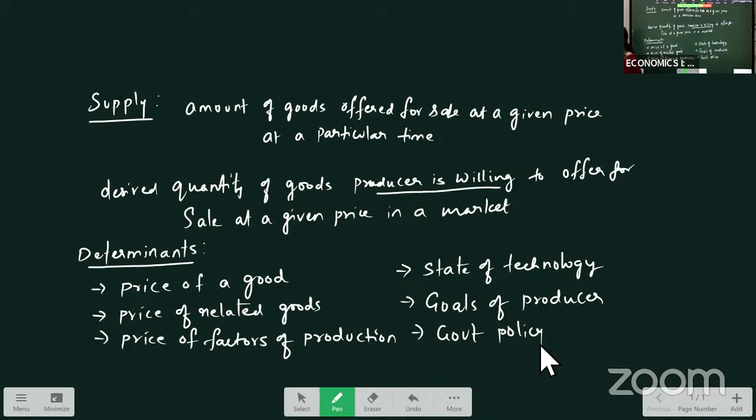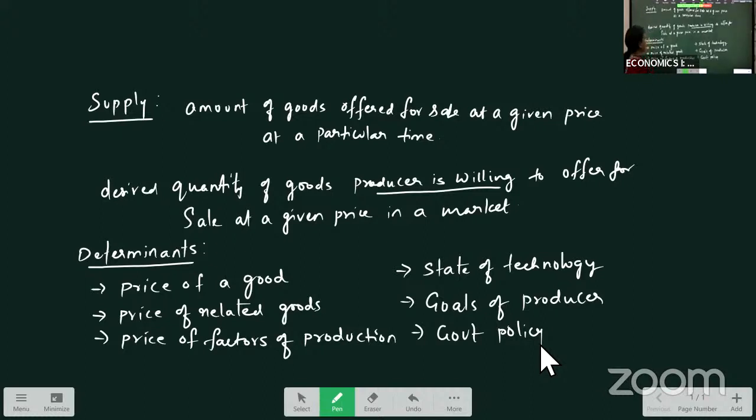Hope you understood this one. Supply determinants are price of the commodity, price of related goods, price of factors of production, state of technology, goals of producer, and government policy.